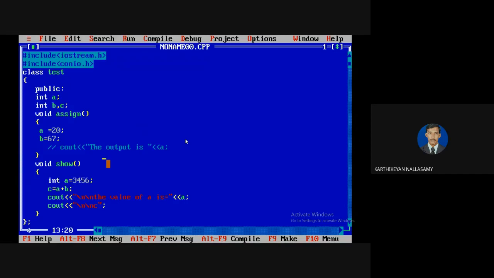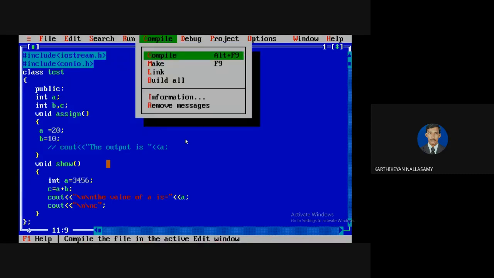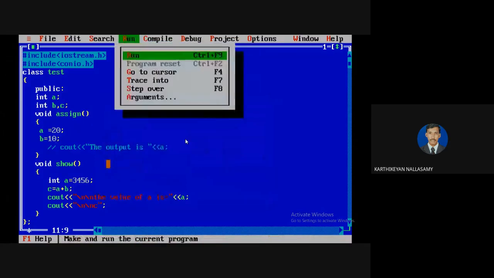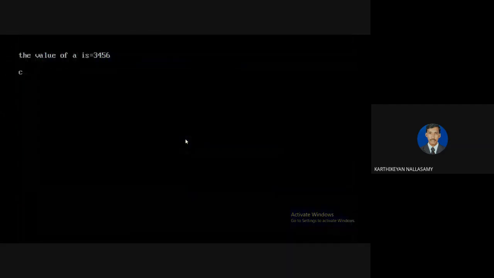Many of them may think the answer is different, so just a minute, I will give you simple calculations. My expected output is 3466.